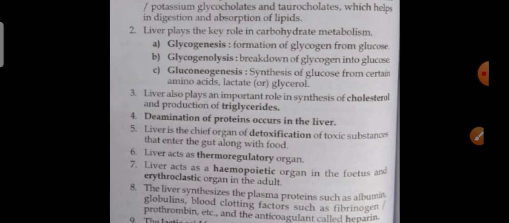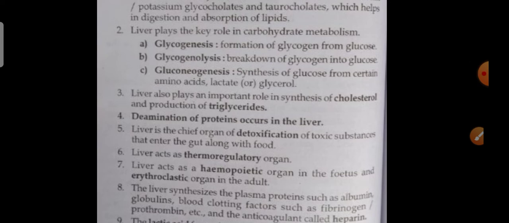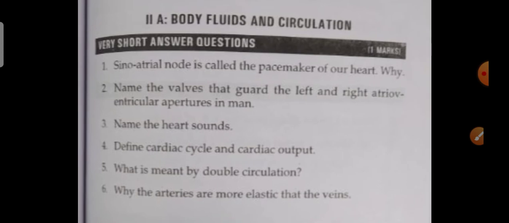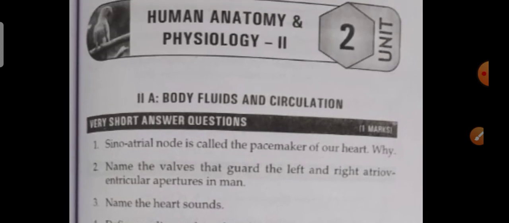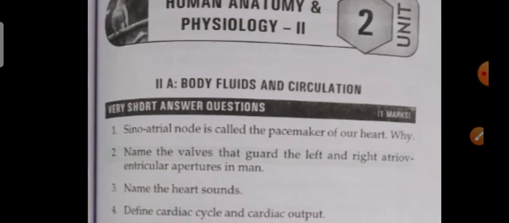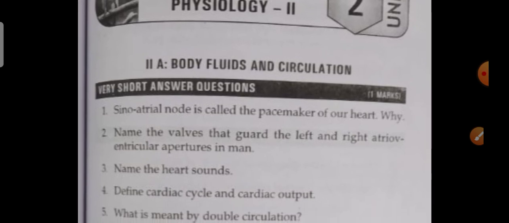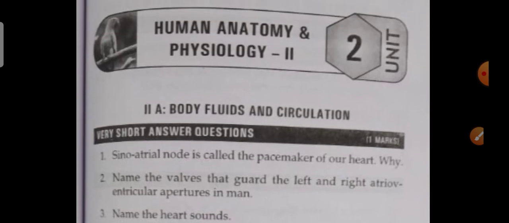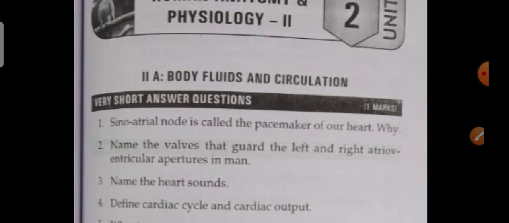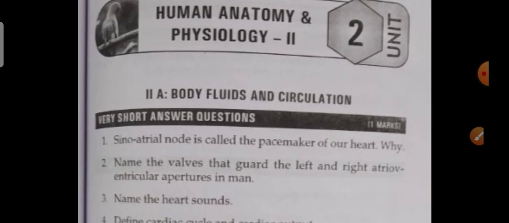I have given the digestion and absorption notes of the first unit, 1A. For this year's students who need to read, but even next year some of the students will need it, so that is the reason I have given this slide for those people. For those who are going to read the 70% syllabus, no need to read the unit of digestion and absorption. Next, coming to unit 2, body fluids and circulation.